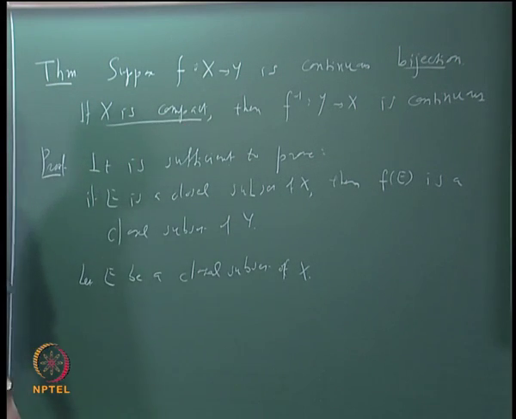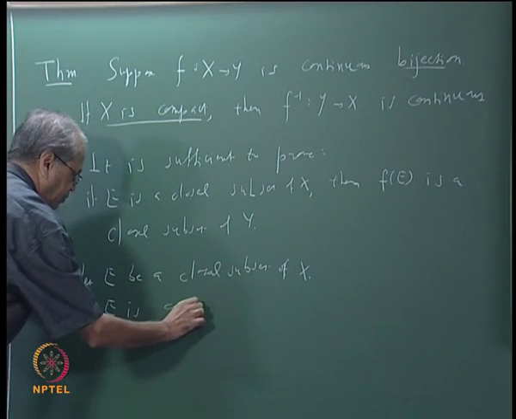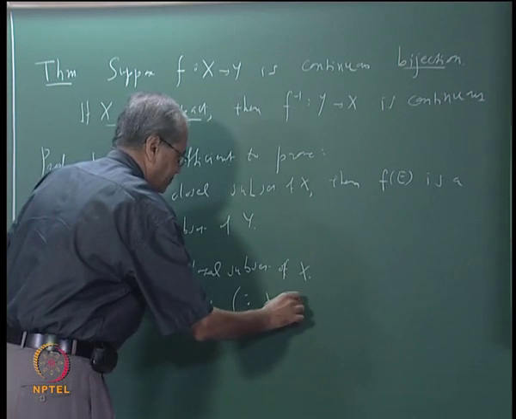And what can you say about a closed subset of a compact set? It is also compact. We have seen that a closed subset of a compact set is compact. So then E is compact, because we have assumed that X is compact.